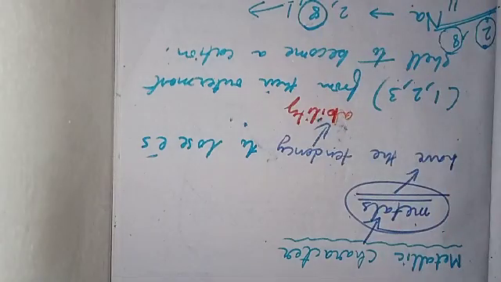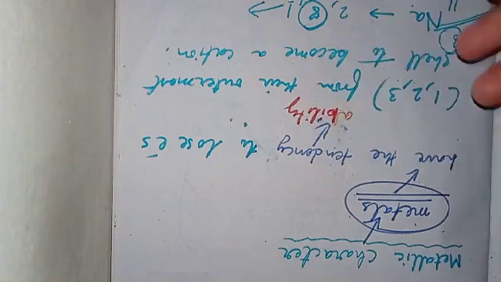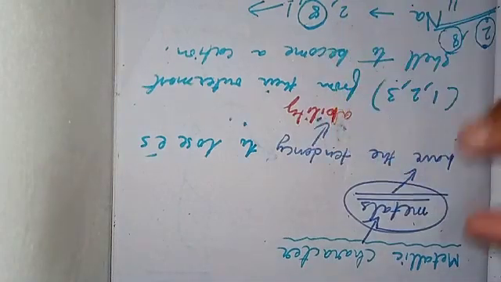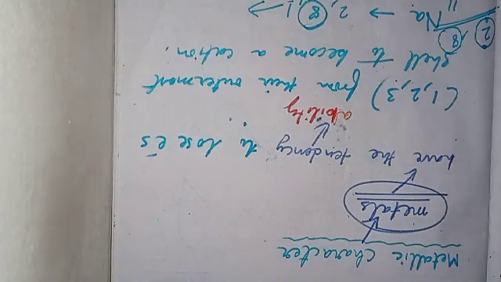But no issues, if you have understood non-metallic character, now you can understand metallic character very easily, because they are interrelated. If you understand one of these properties, metallic or non-metallic, you will understand the other, because they are opposite of each other. So metallic character is definitely a periodic property that talks especially about metals.